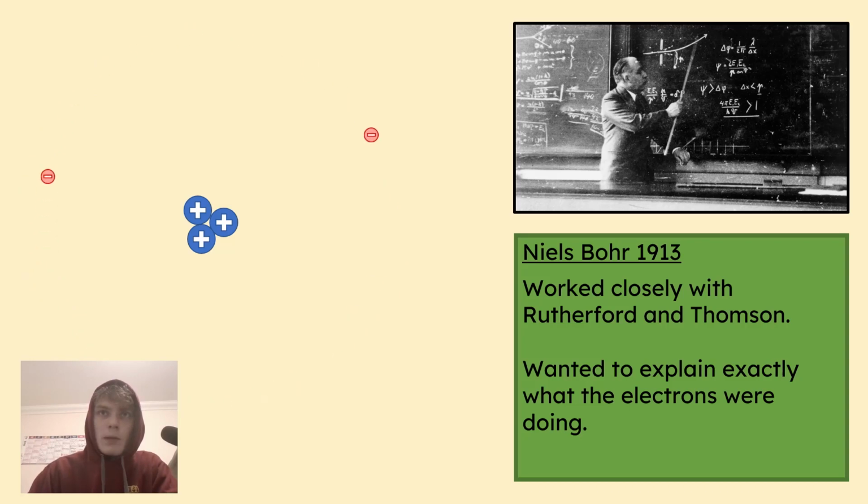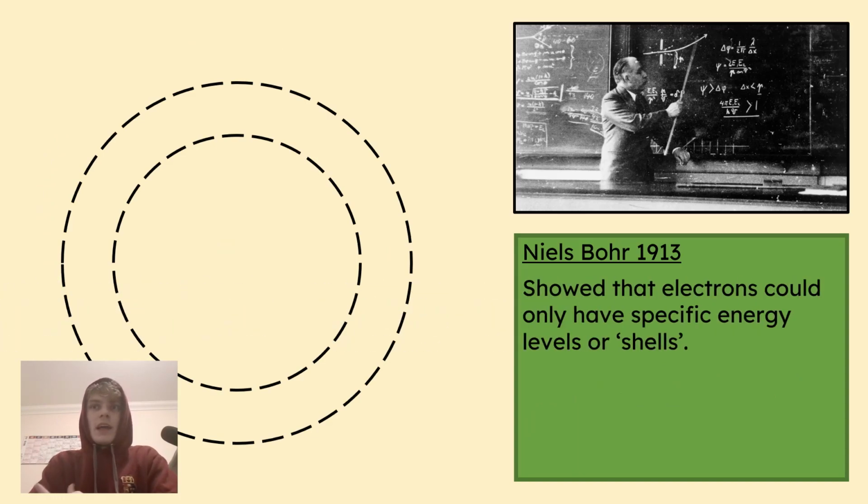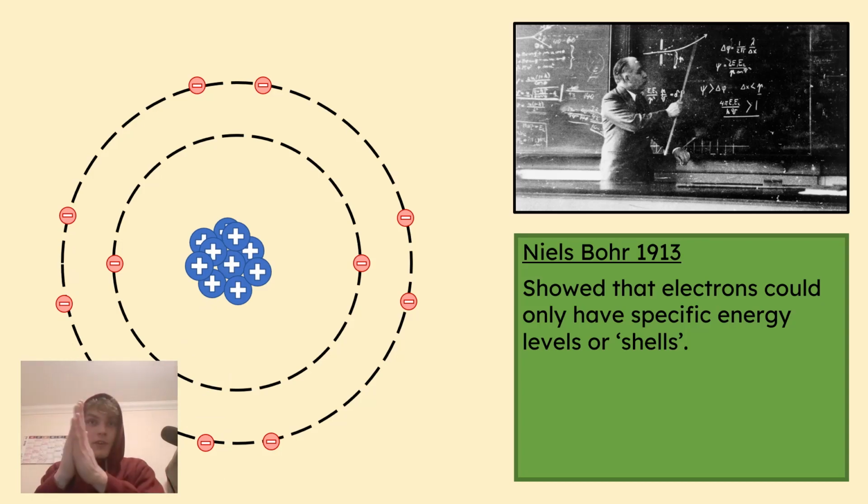So what was happening? Niels Bohr brilliantly used mathematics to show that electrons have preferred energy levels, or shells. What that means is that they fill these shells in a specific order. 2 electrons begin in the first shell, and as you add more electrons, they must go in the next shell, where you can fit a whole 8 of them. And if you want to add any more electrons, you need to go to another shell. They have to. This is what they have to do. They have to fill up outward.